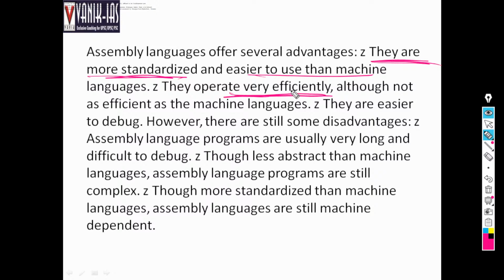However, there are still disadvantages. Assembly language programs are usually very long and difficult to debug. Though less abstract than machine language, assembly language programs are still complex. More standardized than machine language, assembly languages are still machine dependent. They are not machine independent, because assembly language cannot be directly understood by the computer. One more machine is needed to make it understand.